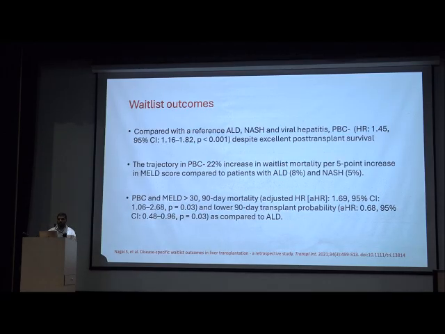In PBC, the waitlist mortality as compared to alcohol, NASH and viral hepatitis is very high, with a hazard ratio of 1.45 despite the post-transplant survival. If we see the trajectory in PBC, there is a 22% increase in waitlist mortality per 5-point increase in MELD score compared with alcohol liver disease and NASH. So PBC carries the highest waitlist mortality. PBC with MELD more than 30 also carries high 90-day mortality, and a very low 90-day transplant probability because they die on the waitlist as compared to other non-PBC causes, predominantly ALD.